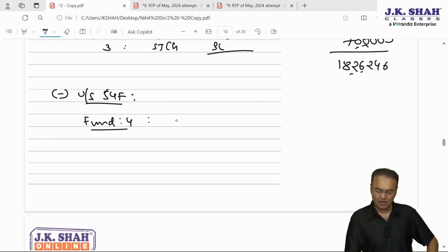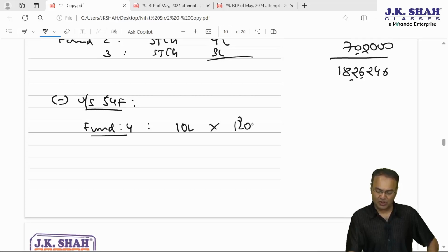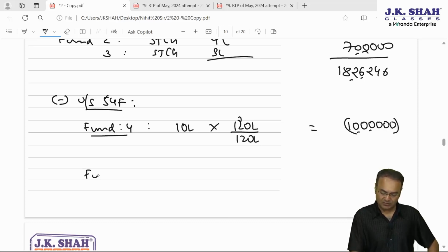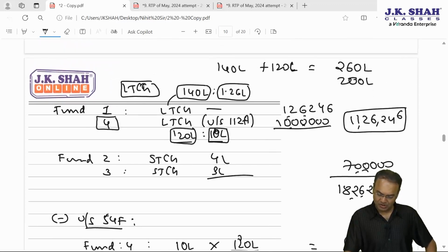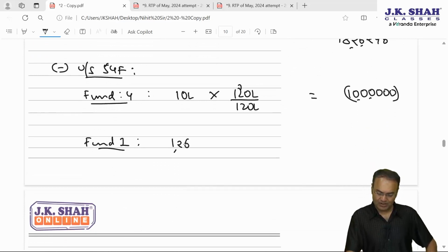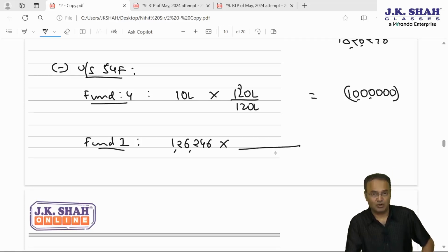First, capital gain is 10 lakh, amount invested is 120, sale consideration is also 120, so the full 10 lakh rupees will be exempt. And as far as investment out of fund number 1 is concerned, to which we are giving second priority, the exemption would not be the entire 1,26,246. Exemption will have to be calculated: 126,246 multiplied by amount invested divided by the amount of sale consideration.